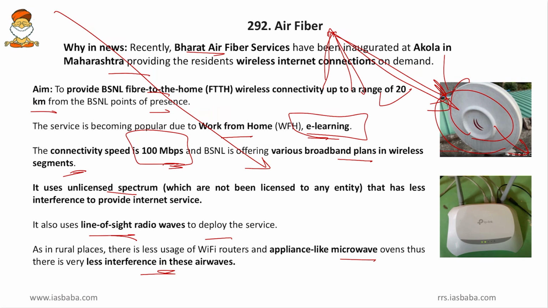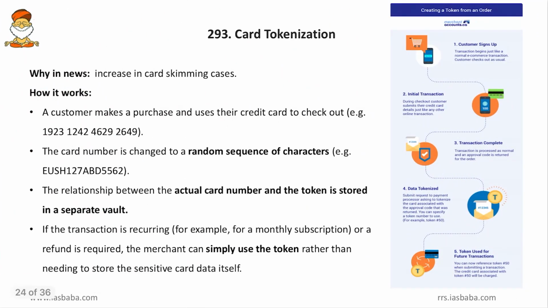But however, friends, this is a low budget thing and it cannot be sustained if more service providers start using this unlicensed spectrum. And also, if more microwave ovens and more Wi-Fi routers start accumulating in rural areas, even then this will not work. Then come to next, card tokenization.